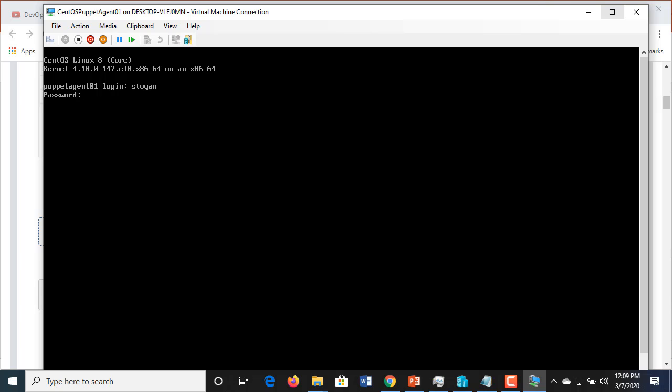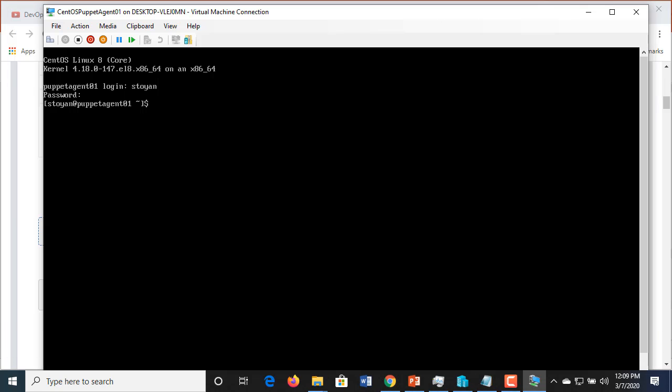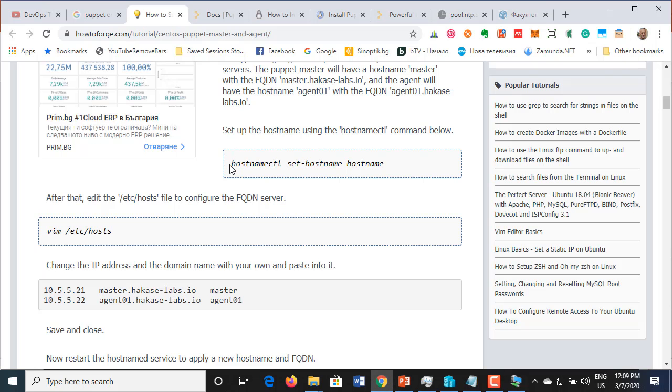Password. It's very heavy lifting for my machine. These virtual machines are very difficult to handle. su minus, password, and I'm root right now. So let me read the tutorial.